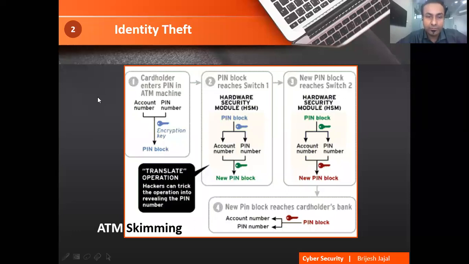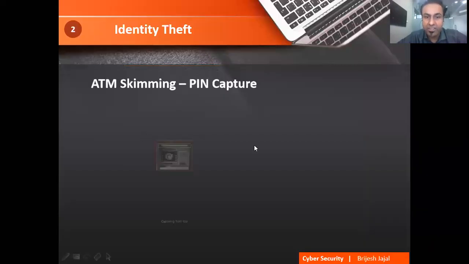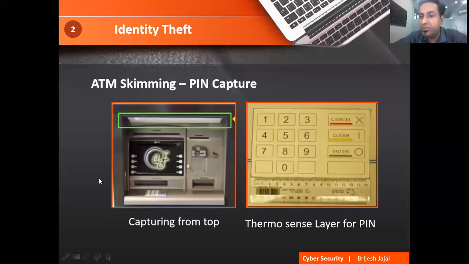Now moving on to ATM skimming. This is happening nowadays. People keep watching in the news also that there is skimming. There is a plastic material on the top of a keypad, and when you press, your keystrokes leave an impression. Based on the impression, the person can get the idea which key was pressed first, which key was pressed next. The one which is pressed last has maximum photosensitivity. So hackers are using this type of technology.